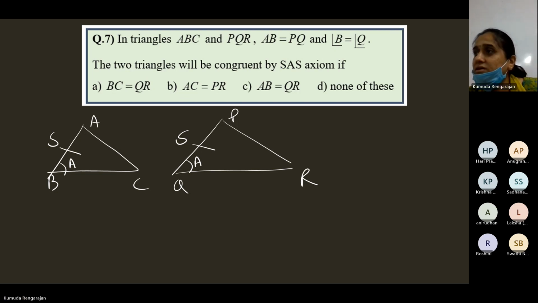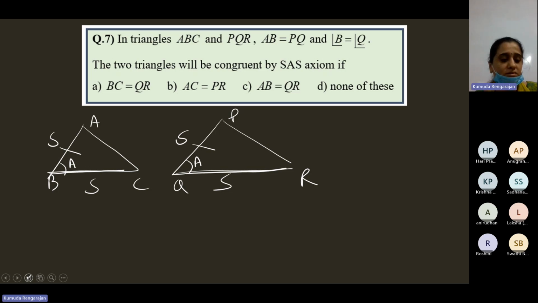Yes, Blessing? BC equal to... Same. Sana? Online students, what is that information we should have to show that the triangles are congruent by SAS? BC is equal to QR. BC is equal to QR, correct. So BC equal to QR, SAS, correct. So BC is equal to QR is the correct option.